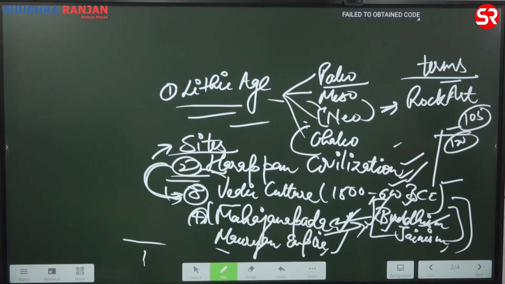What is the concept of Bodhisattva? Why is there a constant talk about Buddha's previous births? What are the ideas that Buddhism believes in? All these details you need to go through. Okay, and we will discuss these details, what we mean by all these things. So this is one area which is very important from prelims as well as from mains perspective. And whatever I told you right now, they have asked questions from all those areas when it comes to Buddhism and Jainism. Moving further,